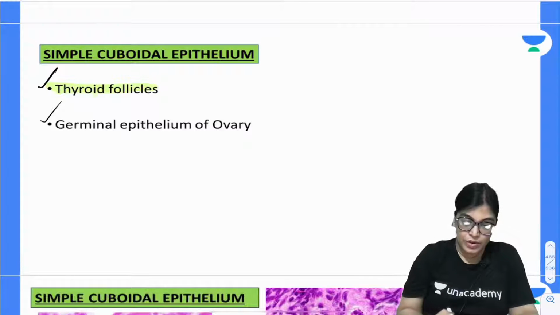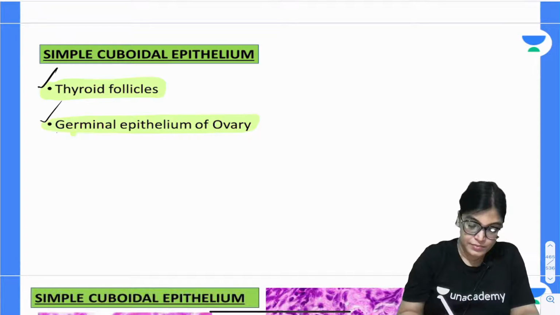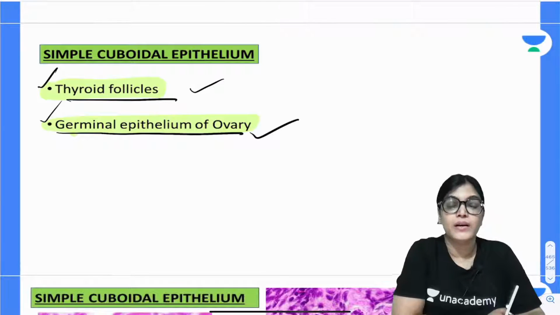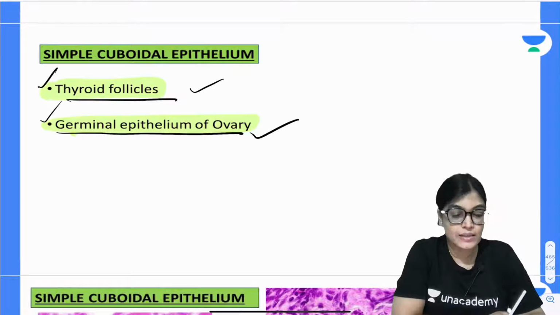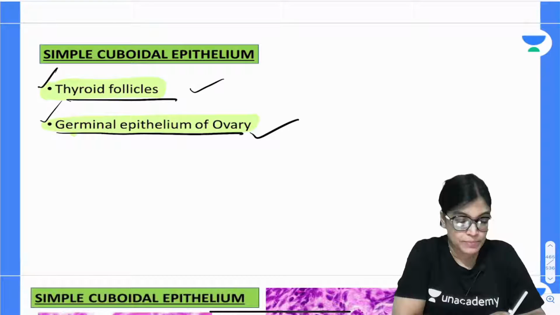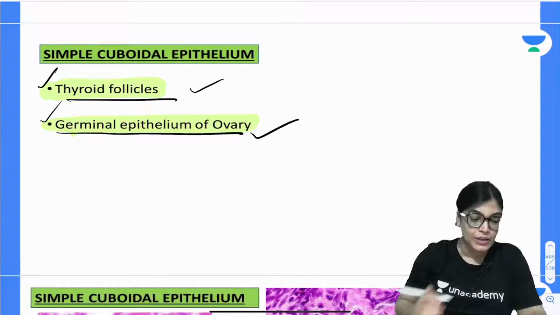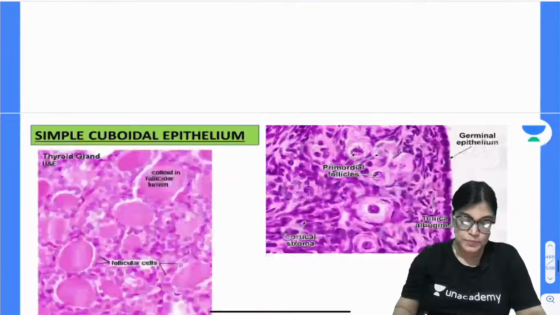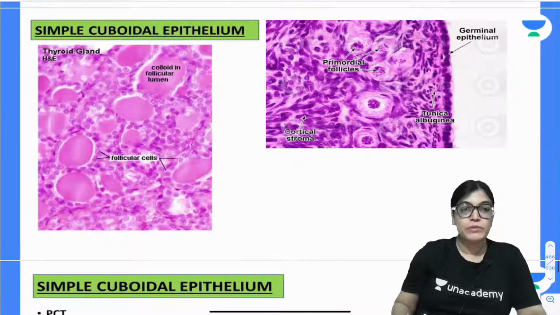Is the thyroid follicle and that of germinal epithelium of the ovary. The two slides I want you to see clearly identify this follicle lining as cuboidal epithelium, and that of germinal epithelium. Anyone having any doubt can type their doubt in the message. Now, let me show you the first slide.